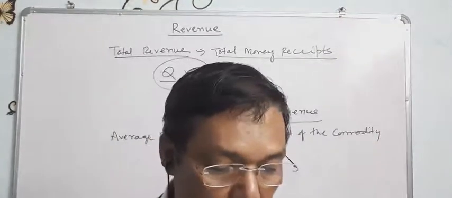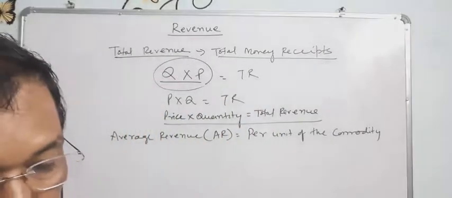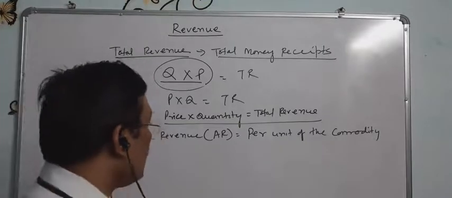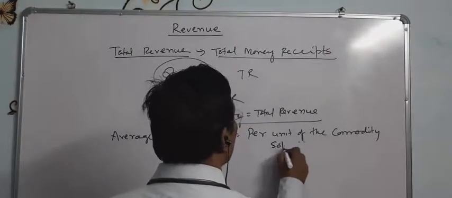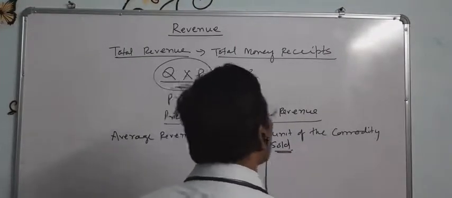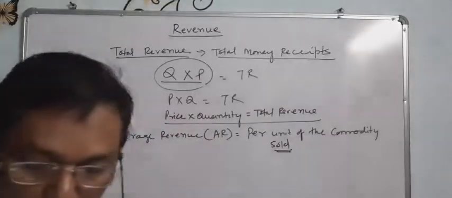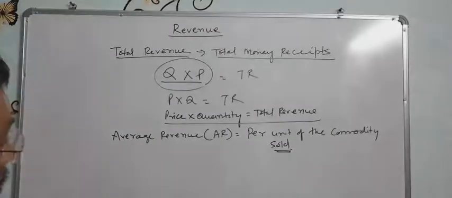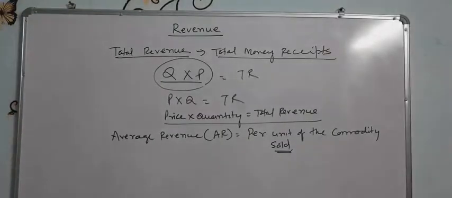Average revenue is the revenue per unit of the commodity sold in the market. That is called the average revenue. Average revenue is per unit of the commodity or per unit of the output sold.